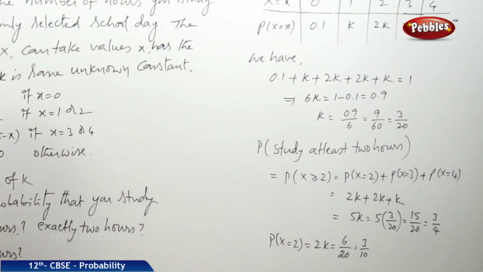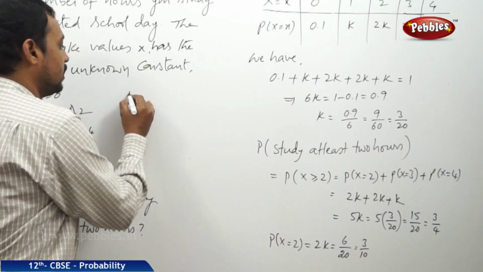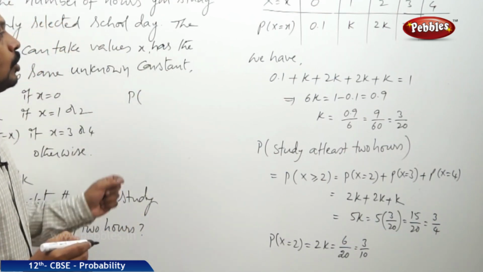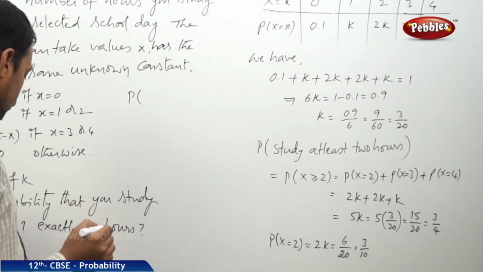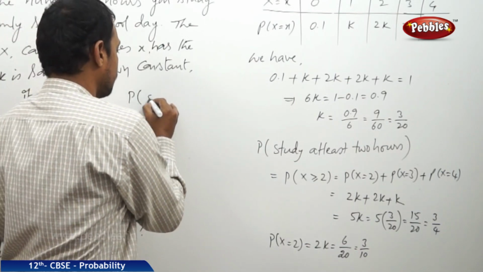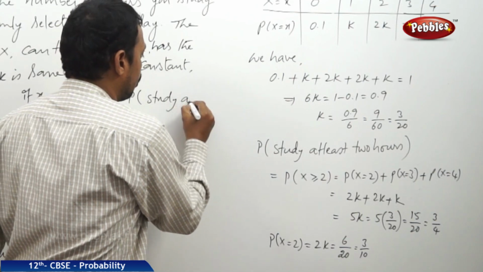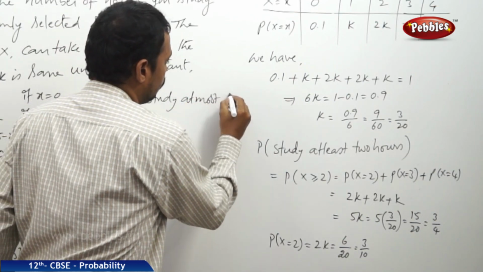And then one more bit is given: what is the probability that you study at most 2 hours? At most means maximum 2 hours.